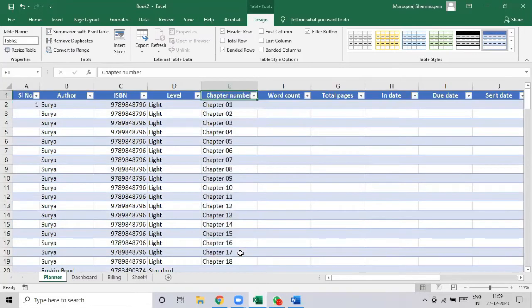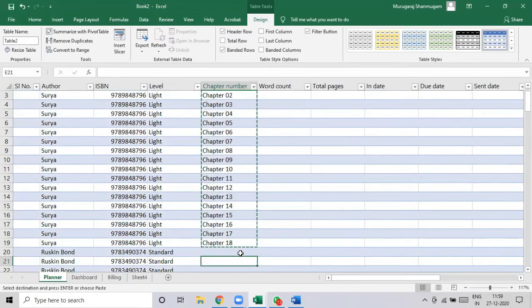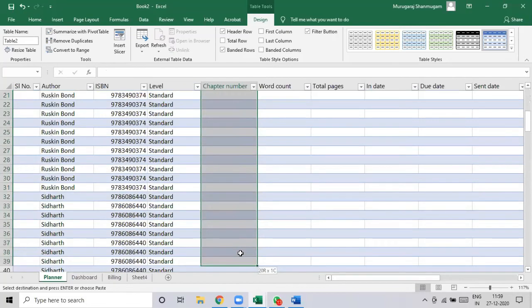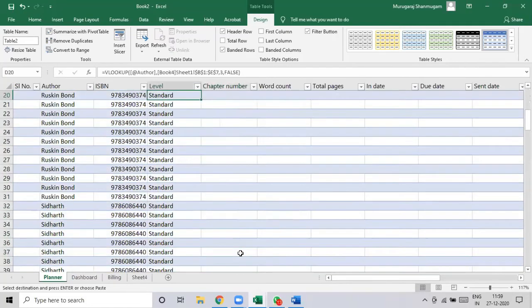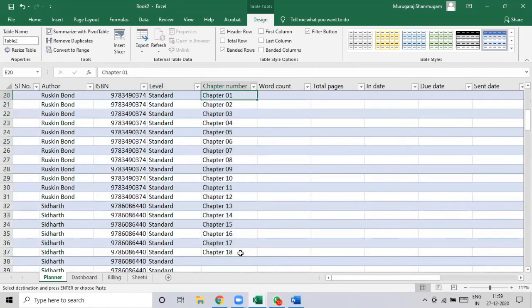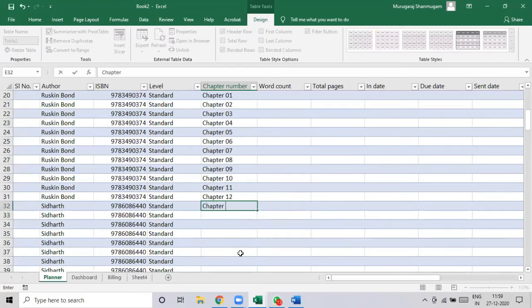Same is the case with the next one. So the next one is going to be how many? Ruskin Bond is going to be 12. So we will just paste it, and delete whatever is not needed. Okay. Chapter 1, chapter 2. I will drag it.